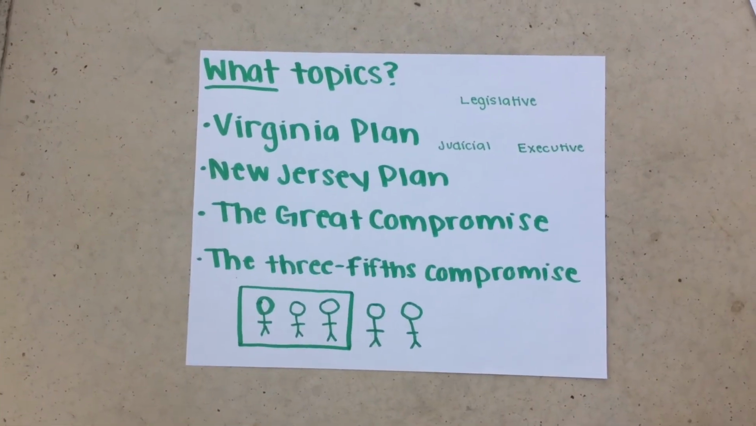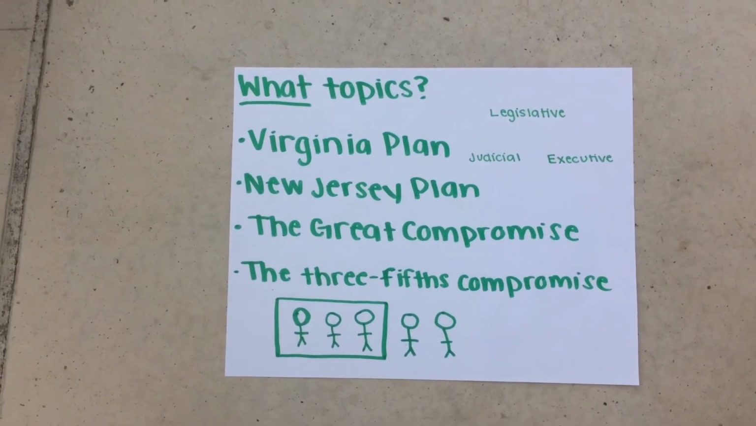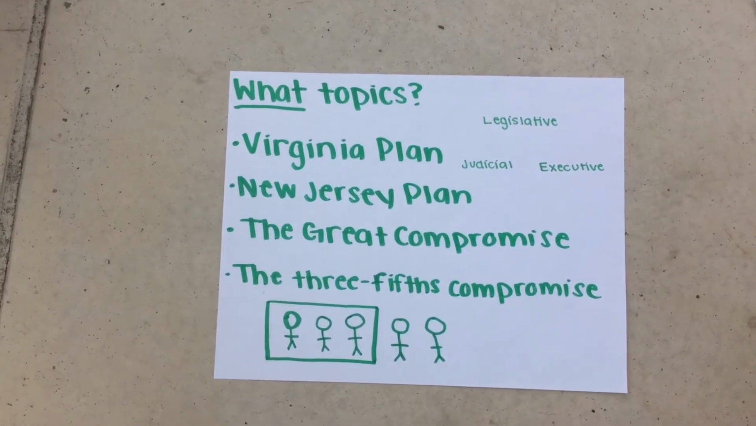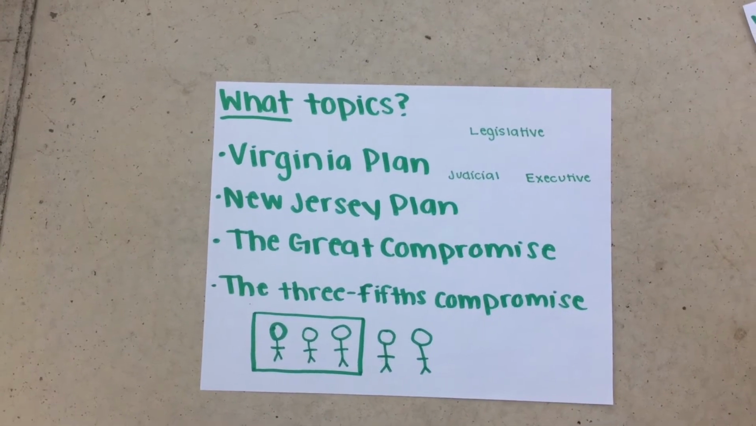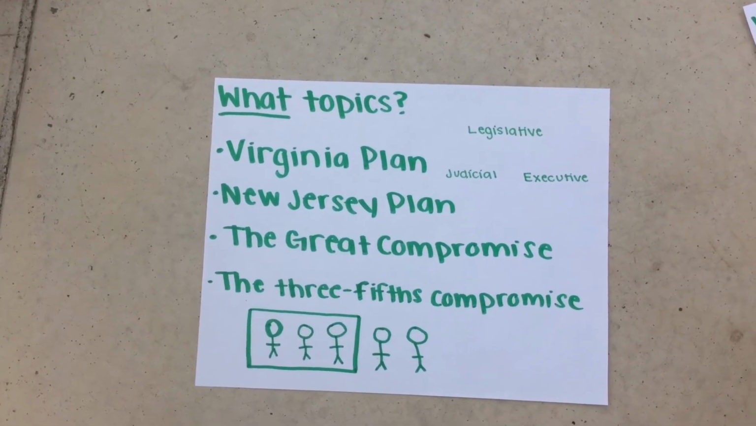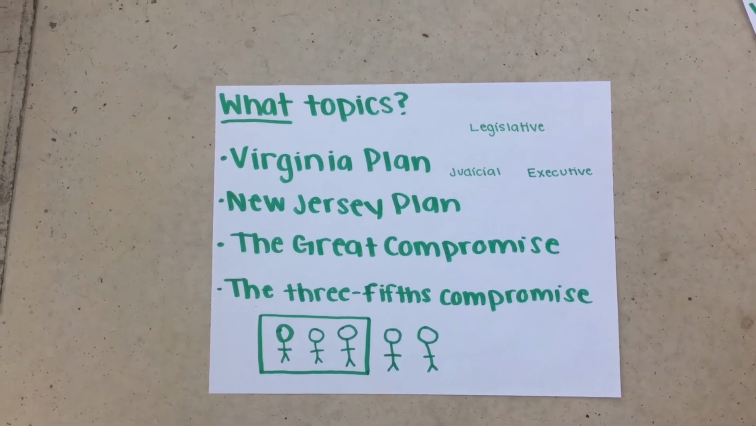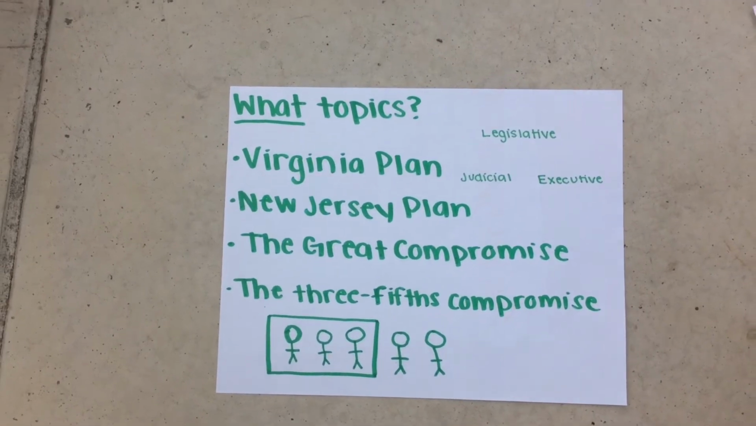During the convention, delegates came up with the Virginia Plan, the New Jersey Plan, the Great Compromise, and the Three-Fifths Compromise. The Virginia Plan was to split Congress into two houses. The New Jersey Plan was to have a one-house legislature. The Great Compromise was that representation was based on population, and each state had 2 senators each. The Three-Fifths Compromise was that every 3 out of 5 slaves would be counted in the population.